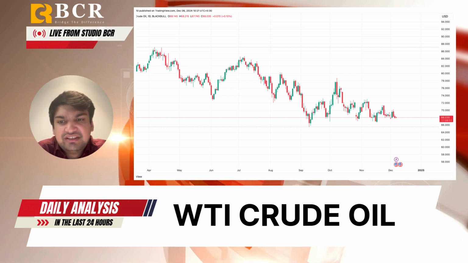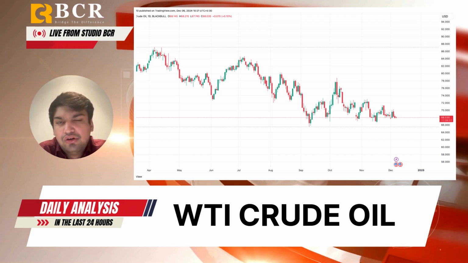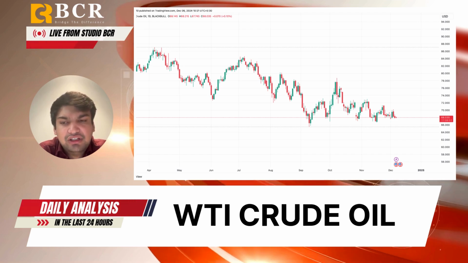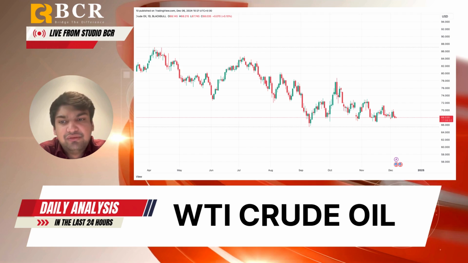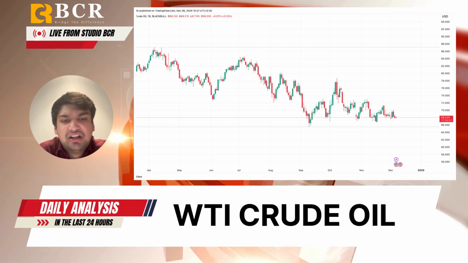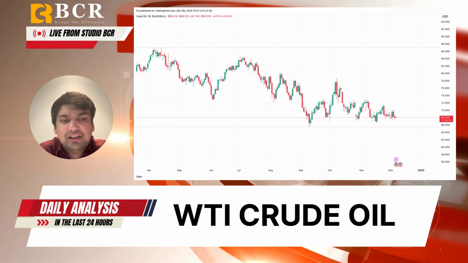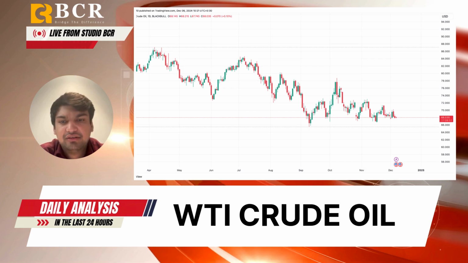Now the trading suggestion here is that you can go long near 68.10. The stop loss could be 68 and the targets can be 69.3 or 69.5. And also the OPEC plus meeting and US employment data are critical for future price movements. Current sentiment may shift quickly, impacting crude oil prices.